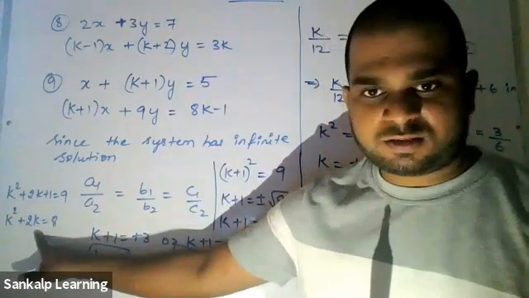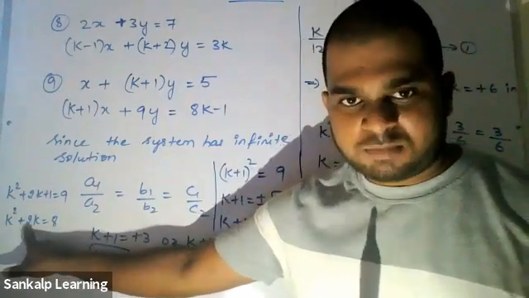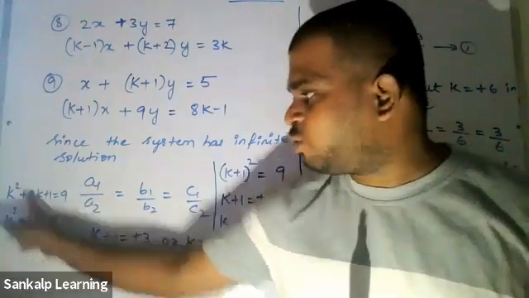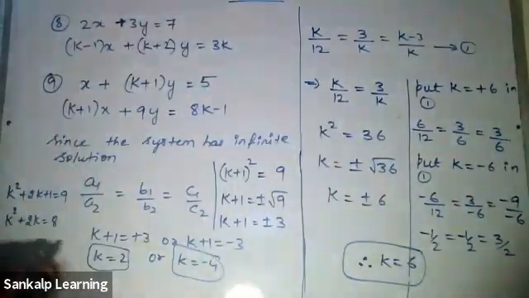2 is in multiplication with K. If you want to send anything which is in multiplication to the other side, there should be no term attached. There is a term attached here.